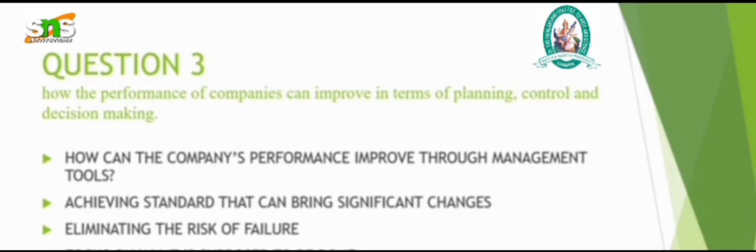How can the company's performance improve through management tools? Achieving standards can bring significant changes, eliminating the risk of failures. We should identify the proper way of handling the business. In the oldest performance of the world, marketing was based on resources and the existing business organization. In the present, marketing is spread throughout the year. In that way only, budgeting is very helpful so that the appropriate action can be taken in the sections of the year.